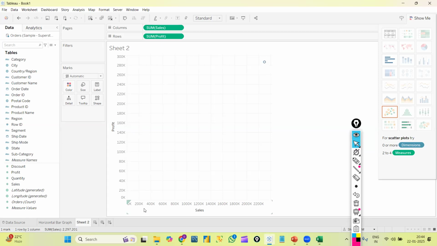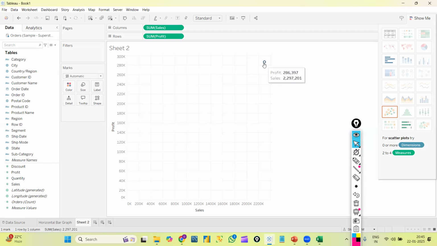And if you observe, this is my sales x-axis, and here I have something like 22 lakhs. So that point is exactly here, 2200k, wherever I have it, it is exactly placed on that particular point. And profit is 286k. This is 280k. Above 280k only, I got this point. Exactly on the axis, wherever this data lies, that intersection point, it will show me in the scatter plot.